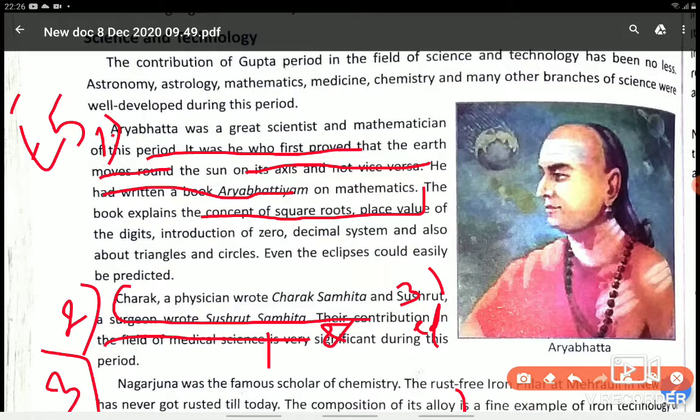So, these are the contributions in the field of science and technology. Point-wise you will write: in the first point you mention the Aryabhata contribution. Second, you write about Charak. Third, you write about Sushrut, and Nagarjuna is your fourth point, in the field of chemistry. So, children, please see the video very carefully and write the answers so that you don't make mistakes. Children, please be careful while writing the answer and see the video first. Thank you, children.